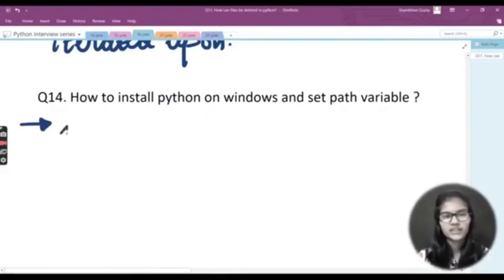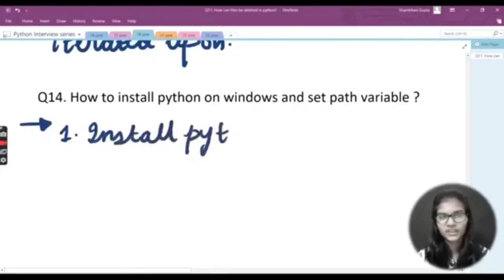So the very first step is that you need to go to the official website of Python, that is www.python.org, and from there you can download Python onto your device. So I will just write here, the very first step is to install Python from the website.